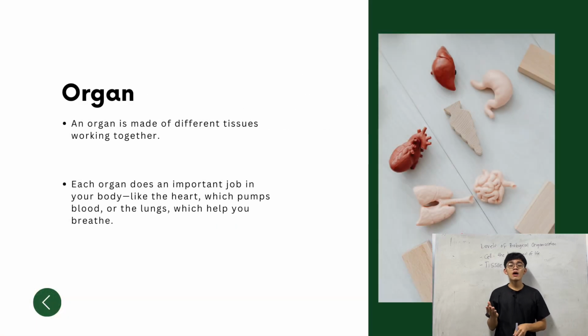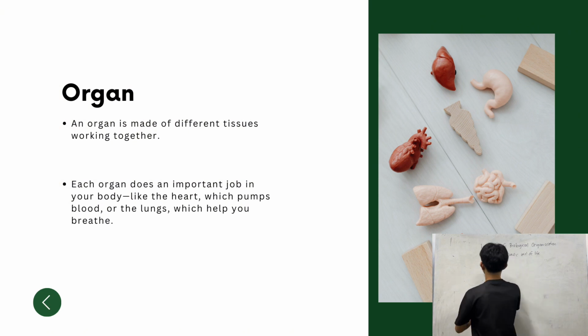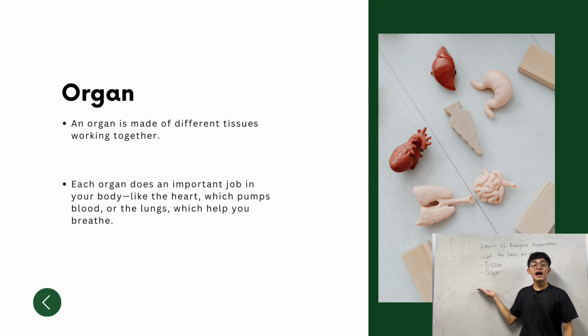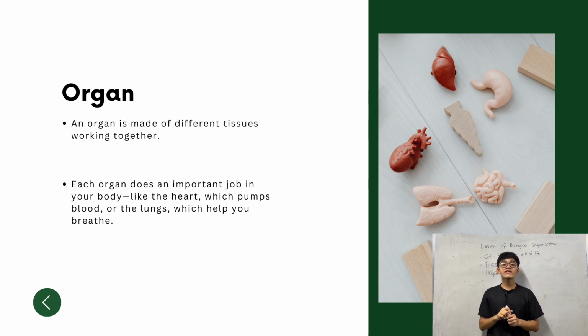Now, if our tissues work together, they will form an organ. An organ is made of different tissues working together. Just like our blood that is pumped by our heart. That is one example of organ. And for example, our lungs that helps us breathe.